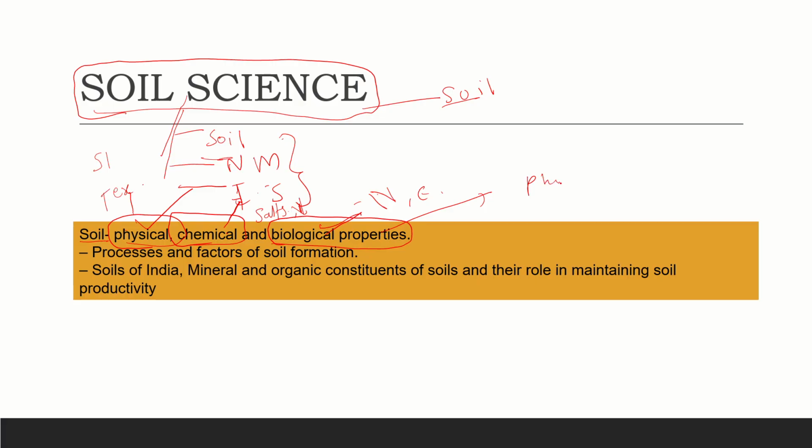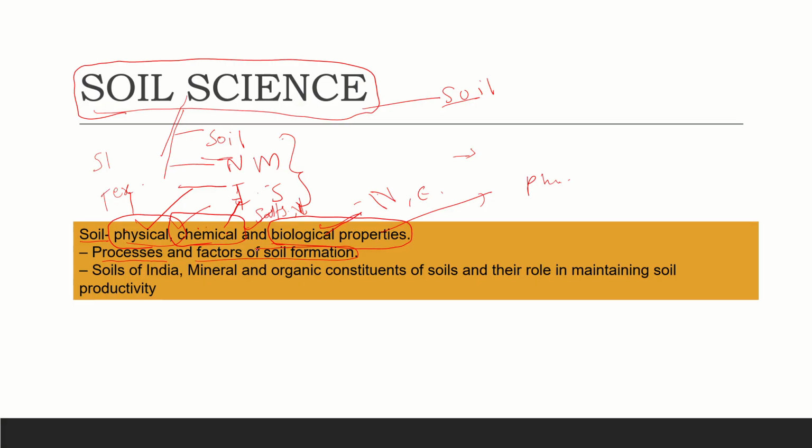They will ask, what are the physical characteristics or physical properties of soil, and they ask as a sectional question, like what is meant by the texture of soil, and they will ask the direct question, what are the chemical properties of soil. They will ask the direct question on biological properties of soil. So if we have good notes and proper revision, then it is not a big task to think out of the box. You just have the answer in your mind. Whatever you prepare, it is easier to depict in the examination. That is the biggest advantage that we have with this optional.